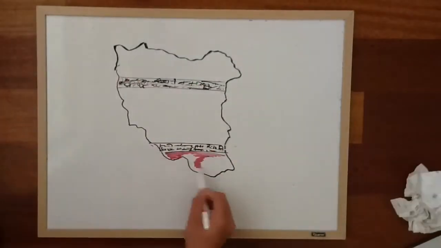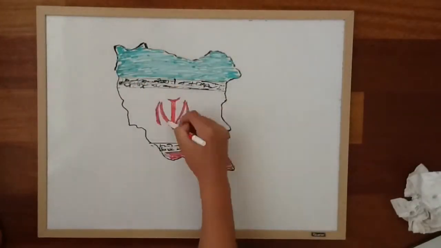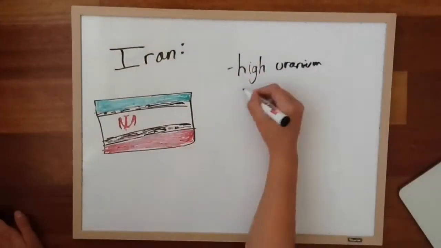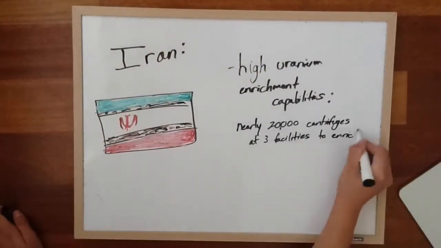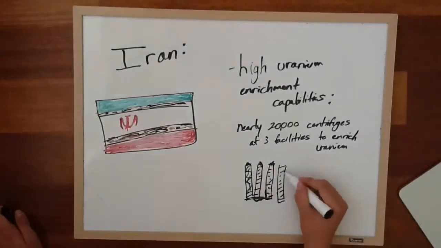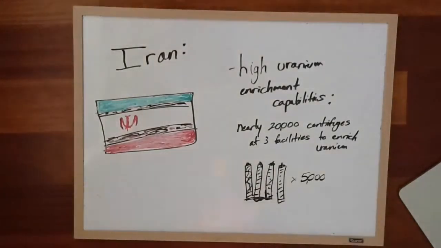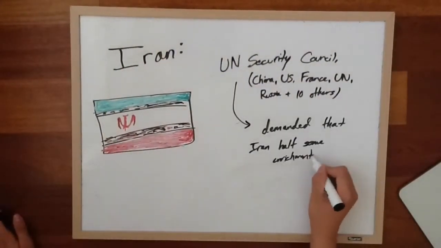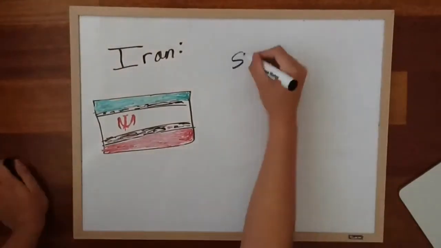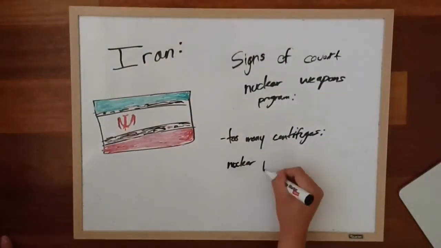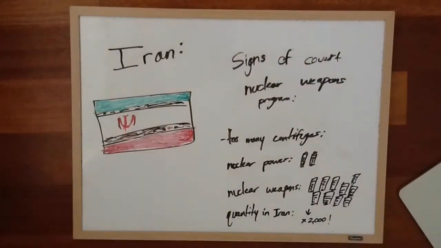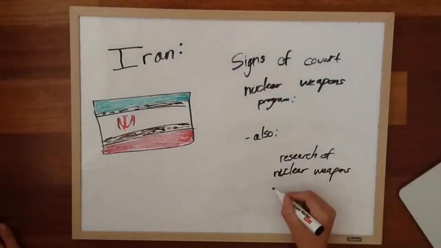This is a drawing of the Iranian flag on the country. Iran now has high uranium enrichment capabilities, with nearly 20,000 centrifuges to do so. The UN Security Council has demanded that Iran halt some of its enrichment programs. Signs of nuclear weapons include too many centrifuges to just be for nuclear power, and also the research of weapons and designing and modeling of them.